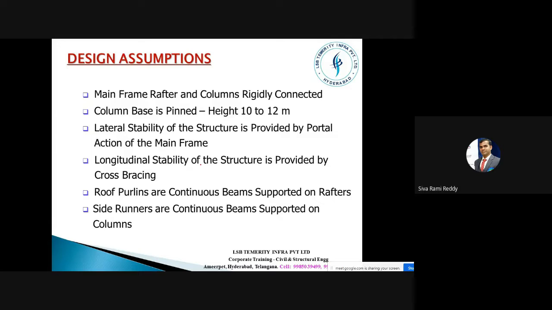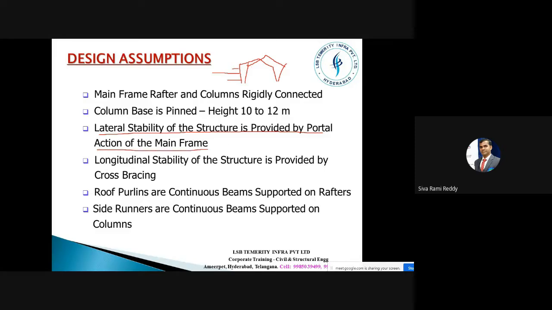One second, please. Let me say I have a structure like this, right? When the load is acting in this direction, this should be very stable. It should not go like this, like this, like this. So that is lateral stability. What are the things that we are going to add to give lateral stability to this frame? Lateral stability of the structure is provided by portal frame action.